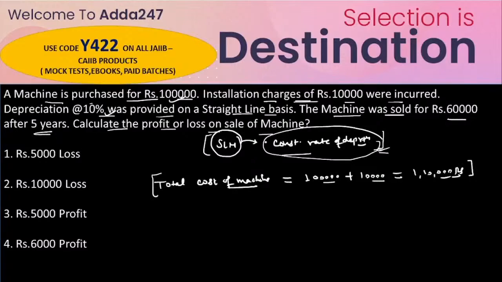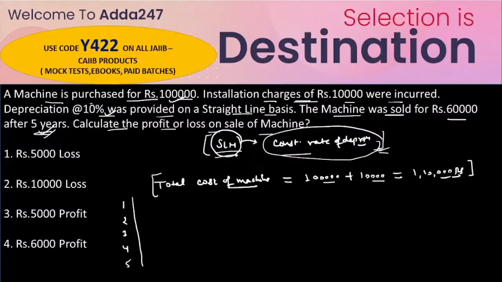So we have two choices: either calculate the value of the machine after depreciation for every year, or just multiply the first year depreciation by 5.